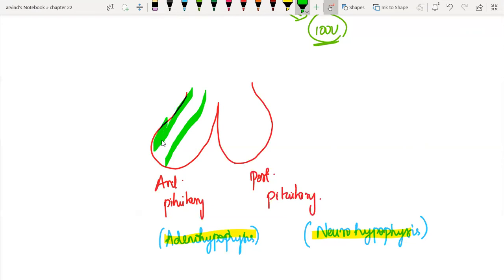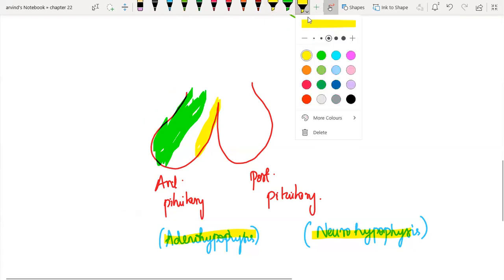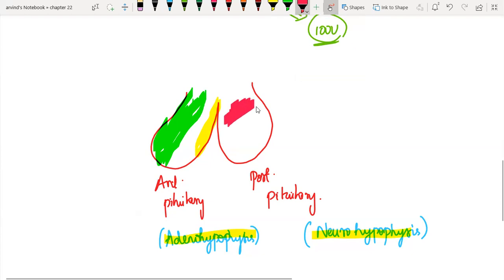This green is one portion, and this small yellow one in between is another small portion, and maybe I can add one more highlighter color for you. This one is another portion. So green, I'll try to expand it a bit.